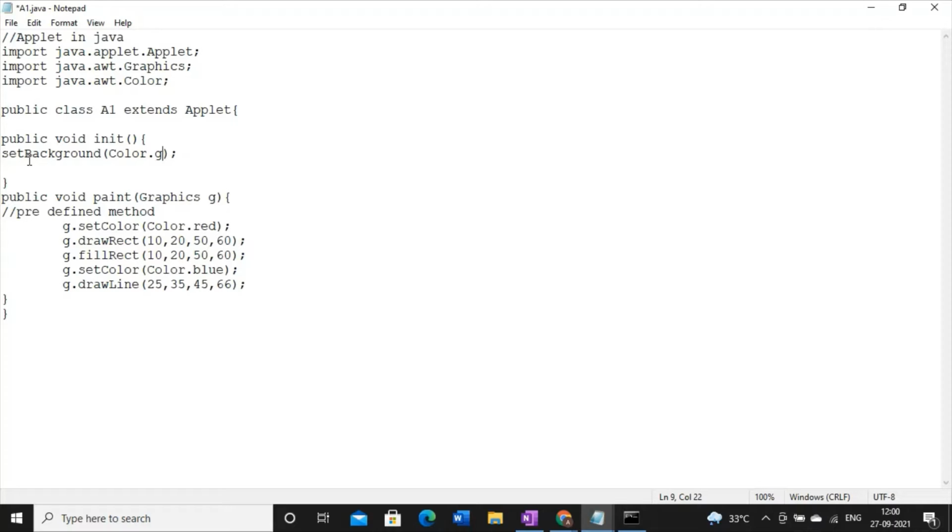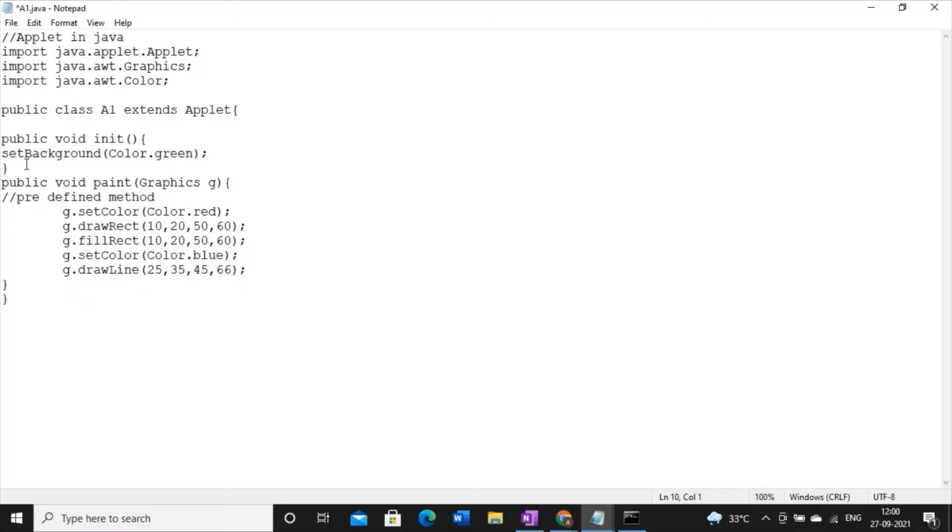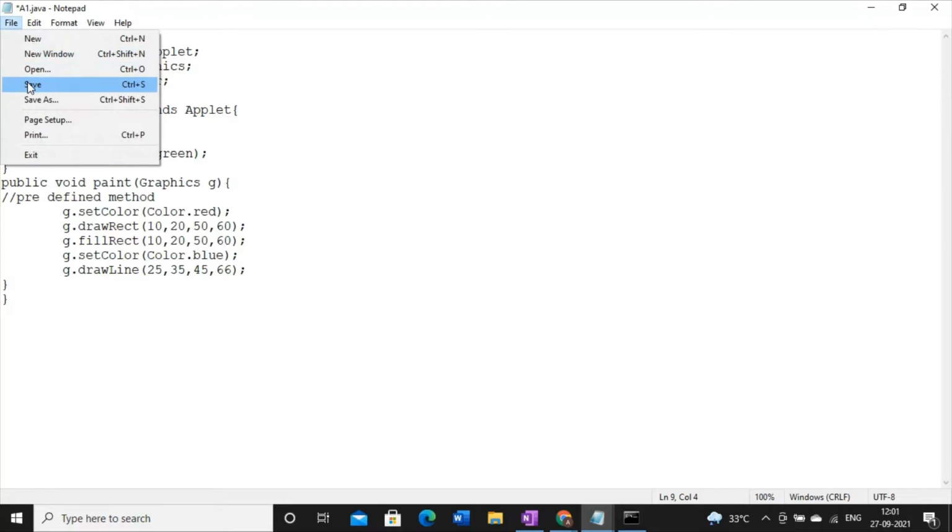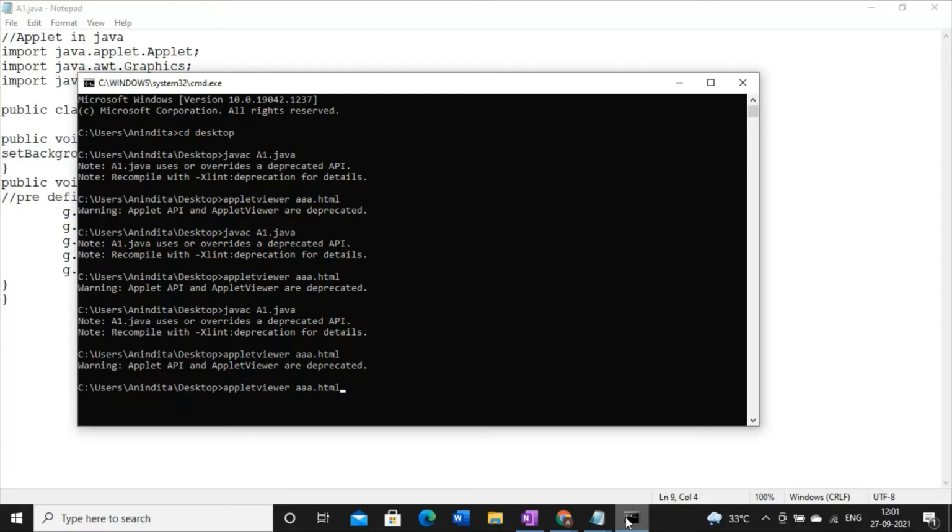Yellow. This one is a good color, green. So this is how we can set the background color. But here we don't have any object reference, so that's why we don't have to write object reference dot the method name. Here straight away we can write the method name. Let's see what will happen.